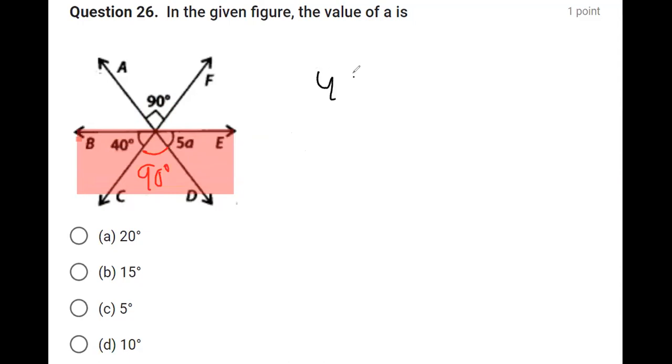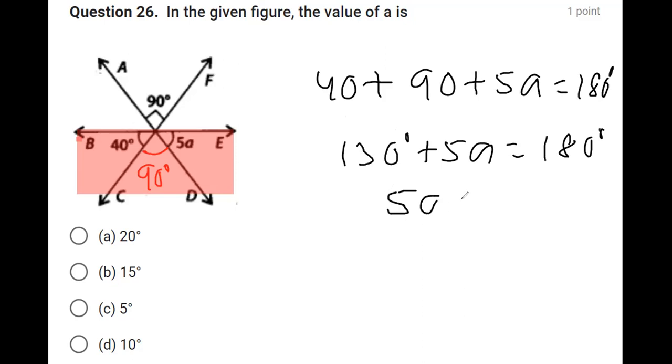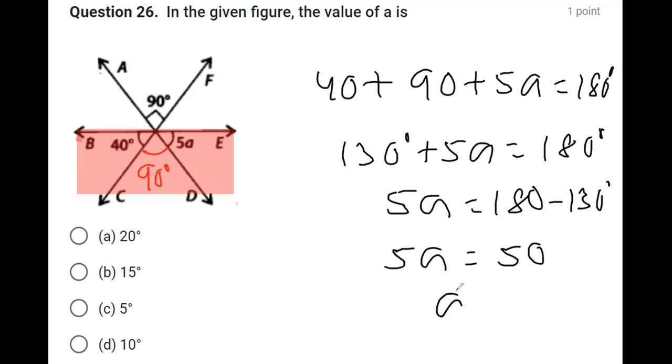So we can say that this angle 40 degrees, the other is 90, plus 5A will be equal to 180 degrees. So 90 plus 40 is 130. 130 plus 5A is equal to 180 degrees. So that means 5A will be equal to 180 minus 130. So 5A is equal to 50 degrees. So A is equal to 50 divided by 5, that is 10 degrees. This is the value which was required to be found.